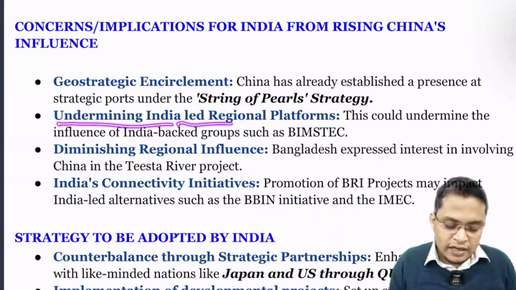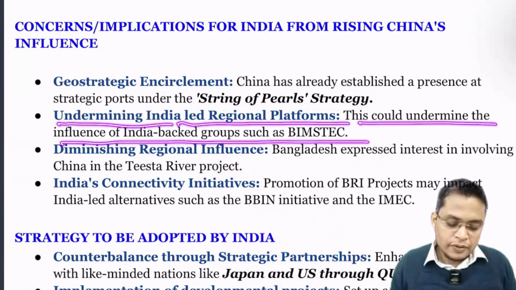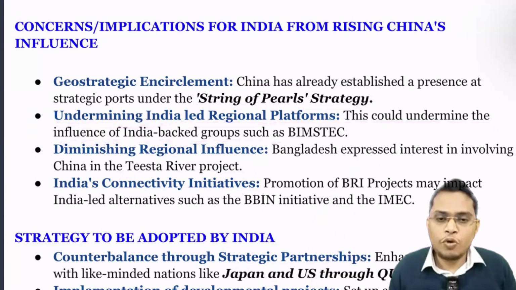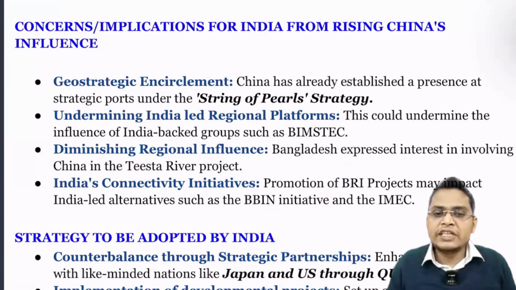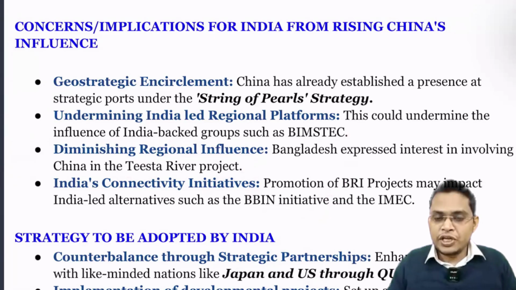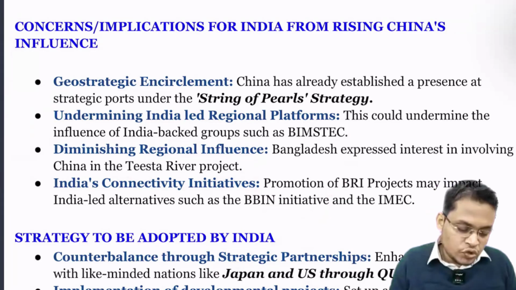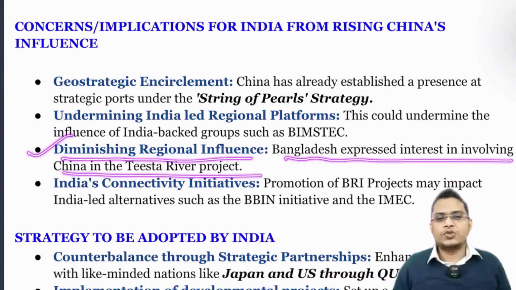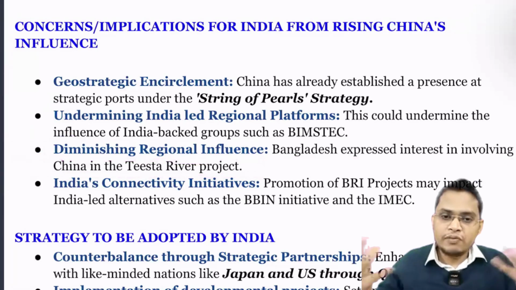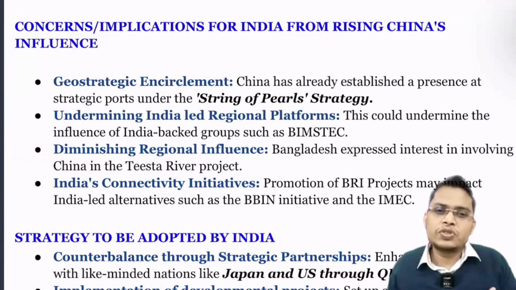So, undermining Indian-led regional platforms. This could undermine the influence of Indian-backed groups such as BIMSTEC. If there is more Chinese involvement, a new group is formed. So that is what weakens our initiative. For example, BIMSTEC, the Bay of Bengal Initiative for Multi-Sectoral Technical Cooperation, might be weakened. So, diminishing regional influence. Bangladesh expressed interest to involve China in the Teesta River project. So if our neighbor countries involve other countries, that leads to reduced Indian influence.